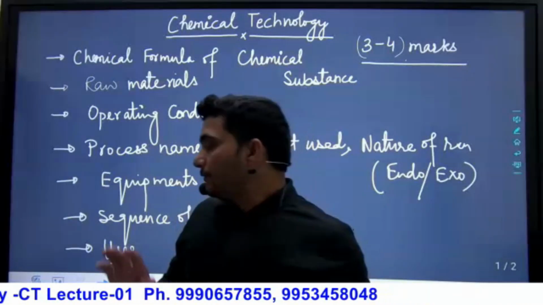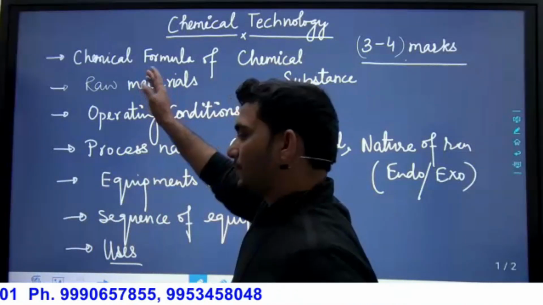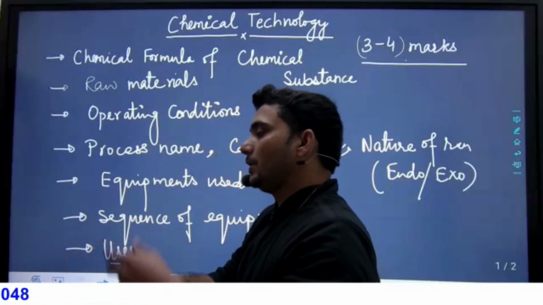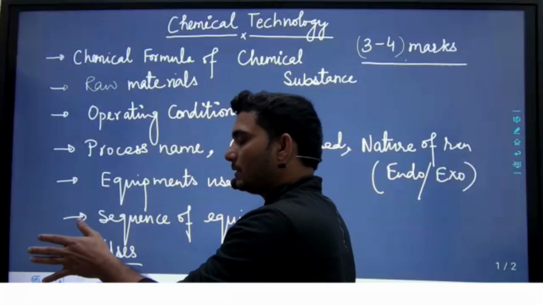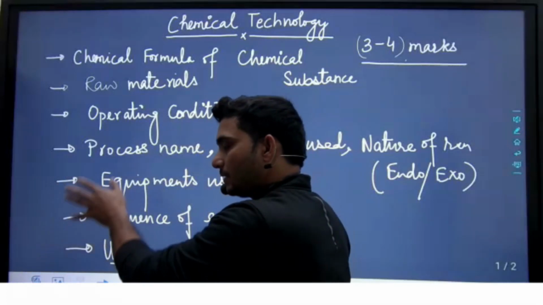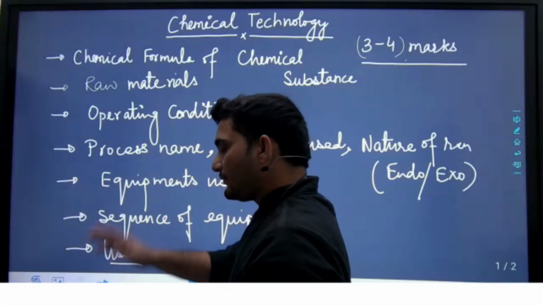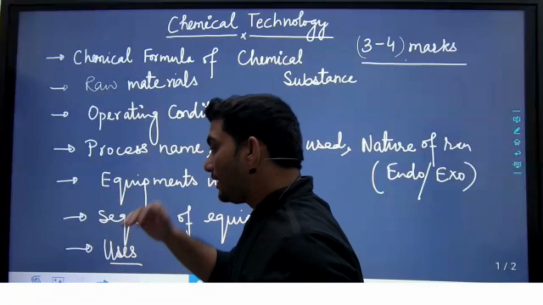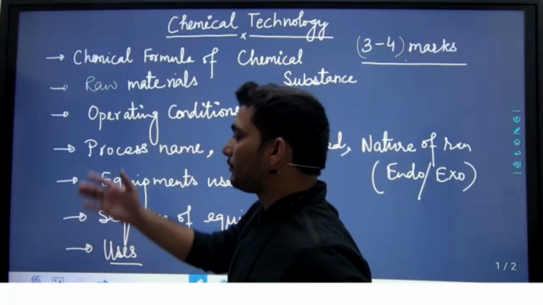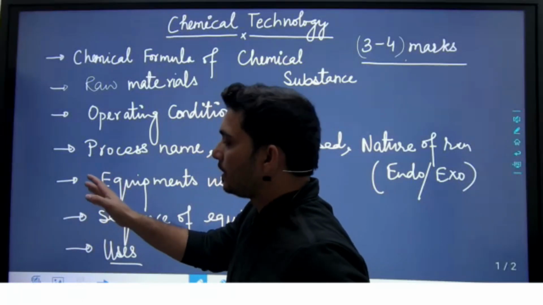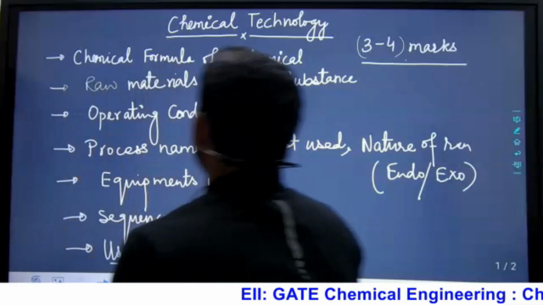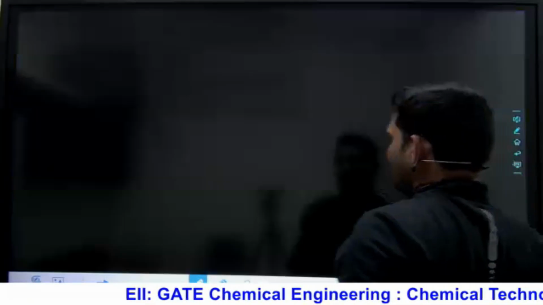So if they have the chance to give 3 or 4 questions, try to understand, they will give from the inorganic part, petroleum part, and after that polymerization and petrochemical. But if this year the weightage decreases and they want to give only 2 questions, then relatively they will give preference to polymerization and the petroleum industry. Are you getting my point? Okay, so that is all about the chemical technology.